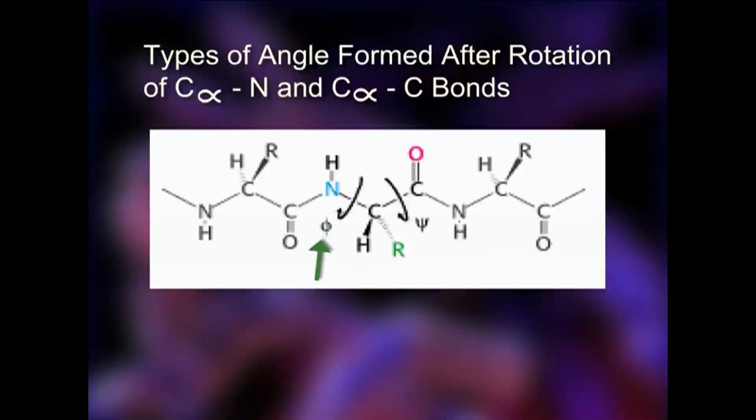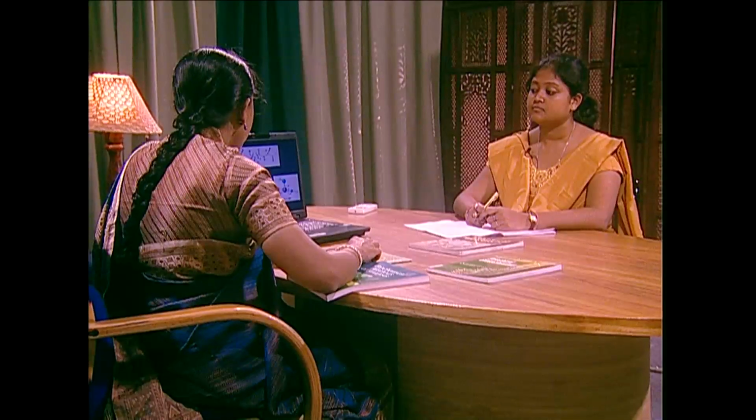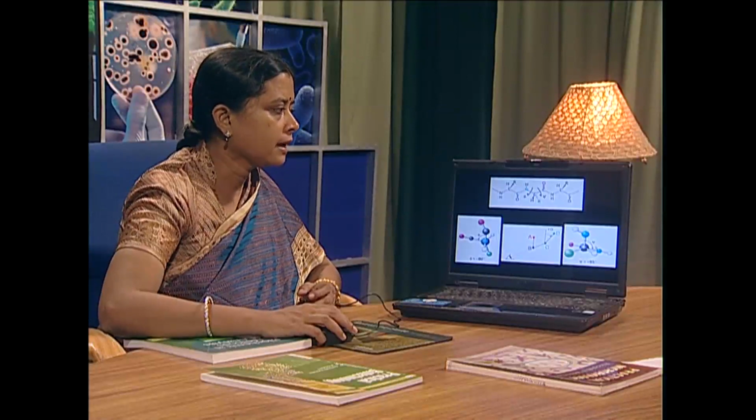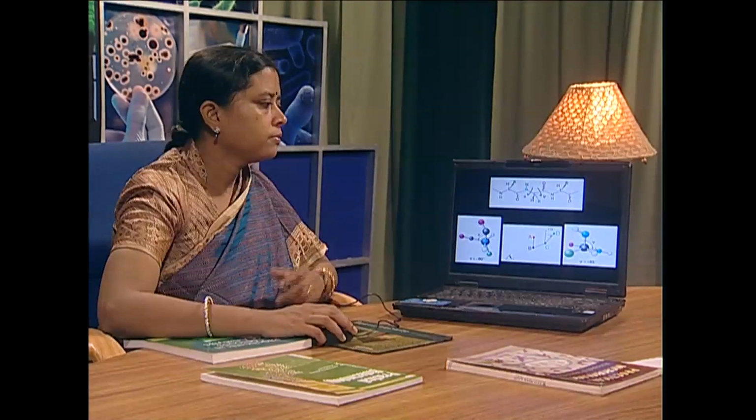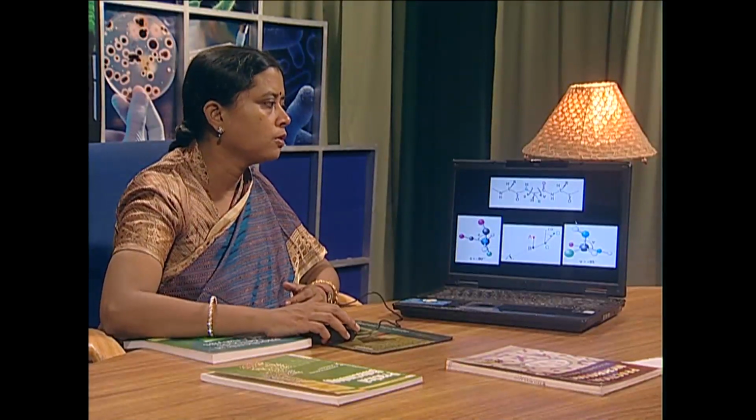So phi means you are concerned with the angular rotation of the C alpha N bond, not the C alpha C. For the C alpha C bond, the psi angle has been designated. Similarly, the alpha carbon is in one plane and the carbon after rotation about the C alpha C bond will be in another plane, and if these two planes are superimposed, an angle is formed, and that angle is psi. So phi and psi are the two critical angles which determine the orientations of these bonds.